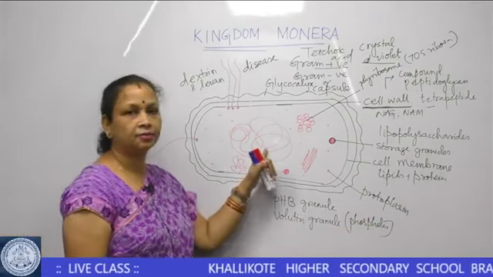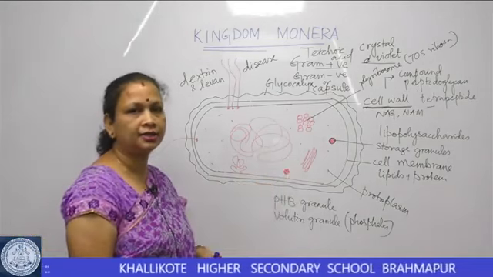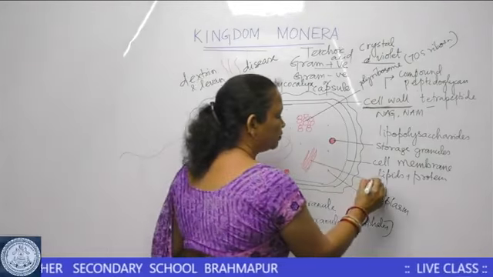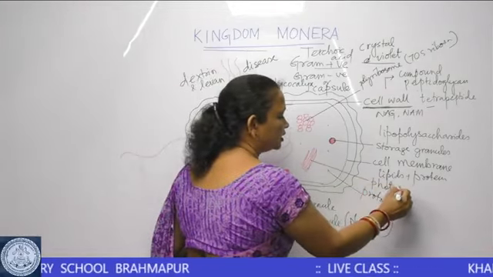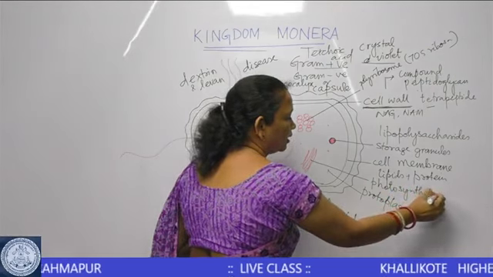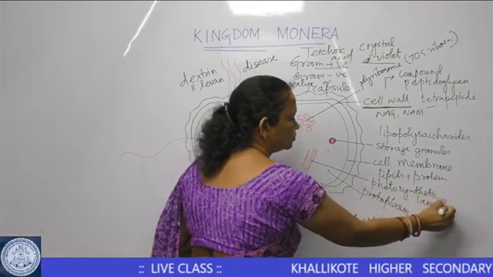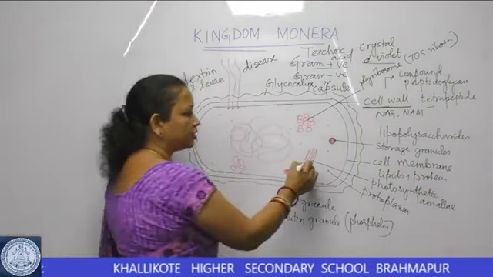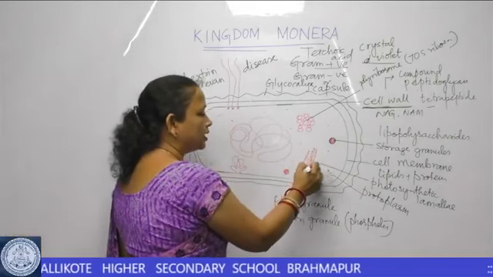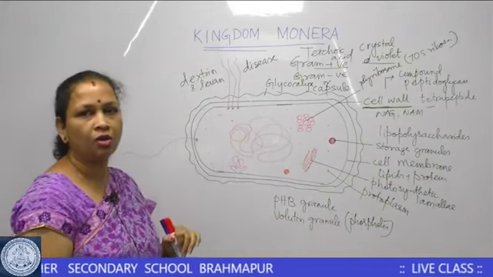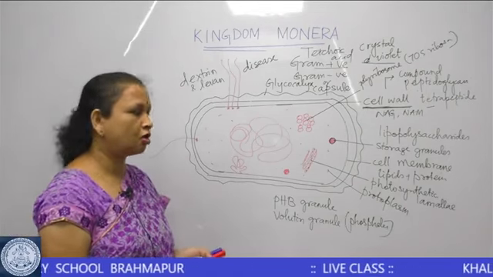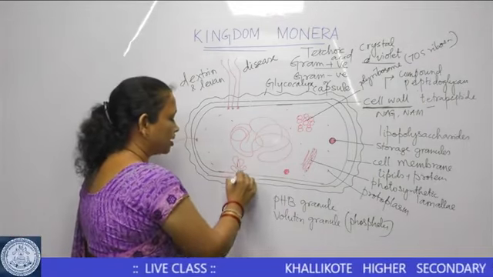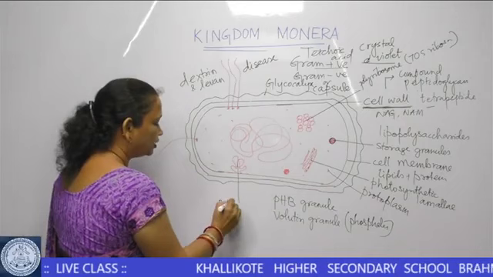If the bacterium is photosynthetic and it contains the chlorophyll pigment, then you can also see the presence of photosynthetic lamellae. Photosynthetic lamellae, where there is concentration of bacteriochlorophyll pigments, can be seen in the autotrophic or the photosynthetic forms of bacteria. In addition to all these structures, some of the bacteria have the mesosome.